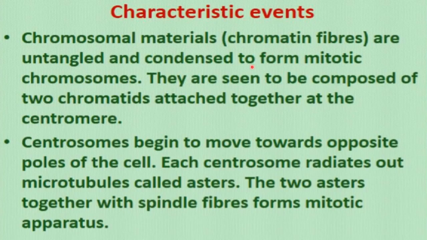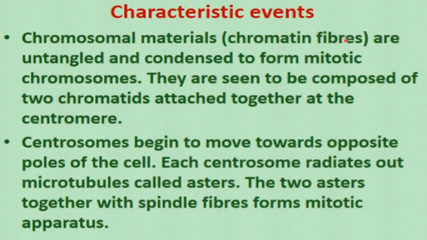Now these are the characteristic events which occur during prophase of mitosis. First, the chromosomal material, that is called chromatin fibers. During interphase, chromatin fibers are present inside the nucleus, right? These chromatin fibers are the material for the formation of chromosomes.